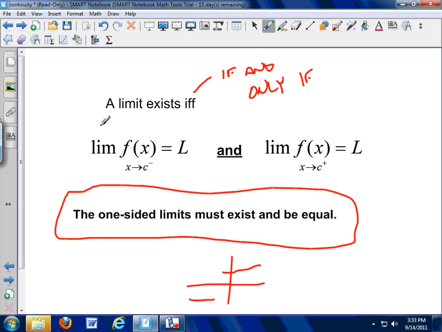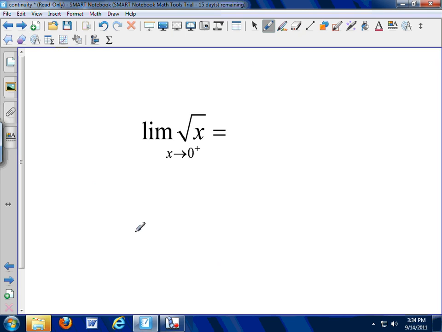So in order for the limit to exist, we've got to have that continuity that we talked about. The one-sided limits have to exist. They have to be equal. We look at the one-sided limits. Let's take a real stab at a one-sided limit here. The limit as x approaches 0 from above. So we approach 0 from above.